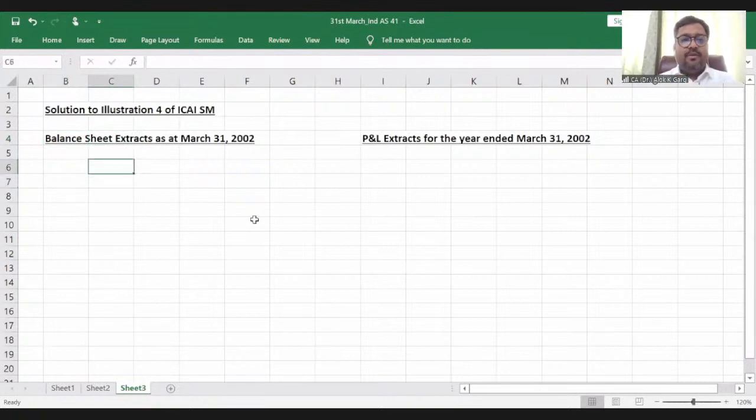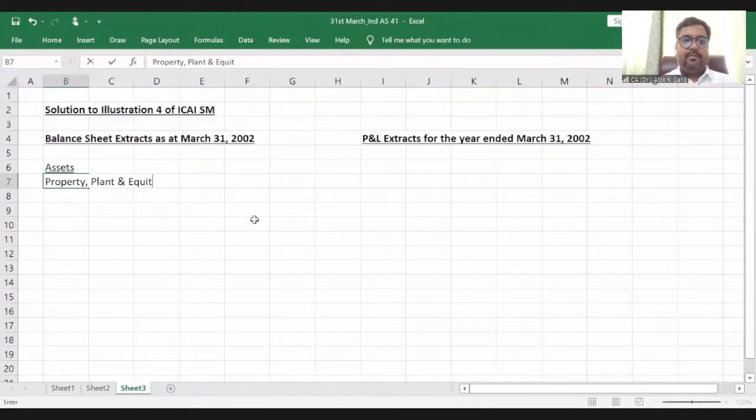So first of all, on the asset side of the balance sheet, there is land, which is property, plant and equipment, right? And what is the cost of the land?